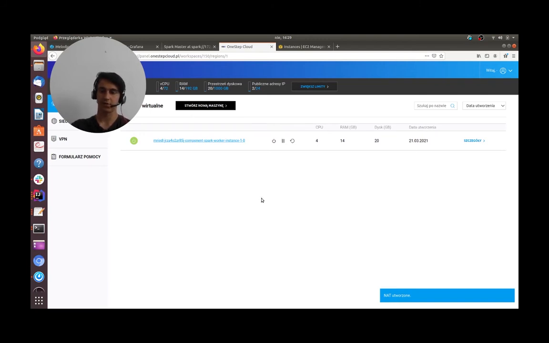Okay, as you can see, it didn't take too long. The virtual machine is already running. We still need to wait though, as Melodic is now installing everything that is needed on those virtual machines. It is installing also the additional software. For example, in this worker we'll be using Docker, so Melodic is installing Docker.